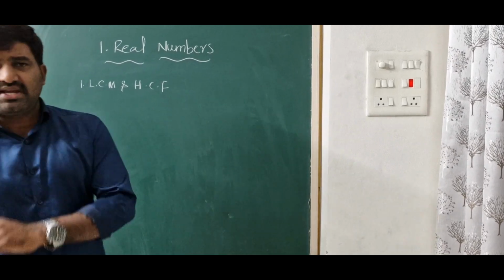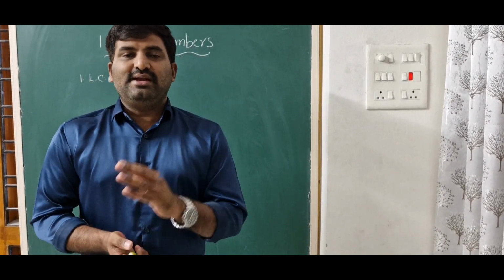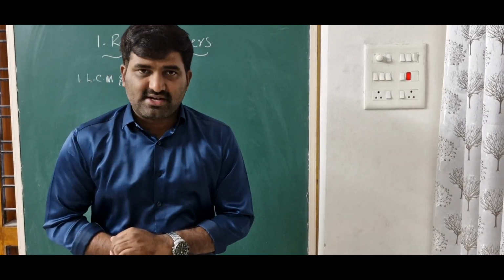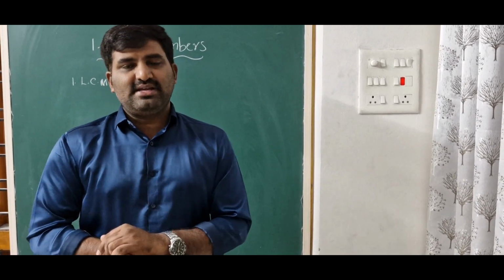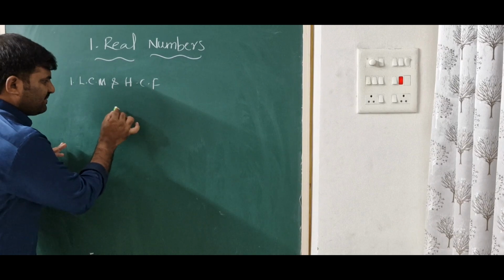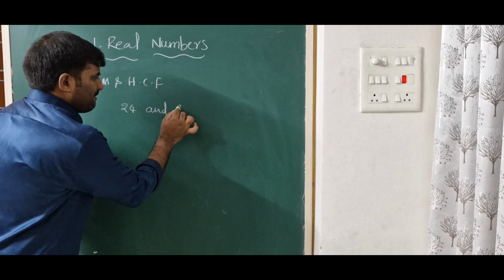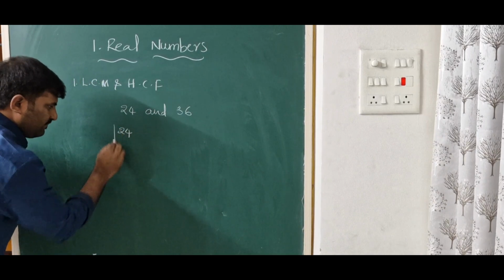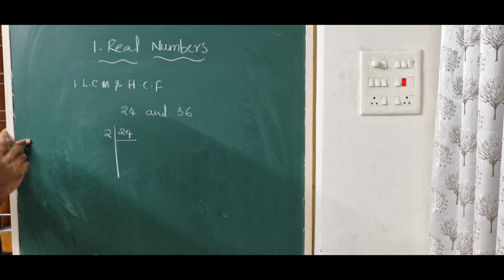Some of you are making mistakes, using different methods to find LCM or HCF. In the textbook we have only one method, that is the prime factorization method. Better you find the LCM and HCF by using the prime factorization method. For example, if you want to find LCM or HCF for two numbers 24 and 36, what is the prime factorization method? We will take 24 and write the given number as a product of its primes.